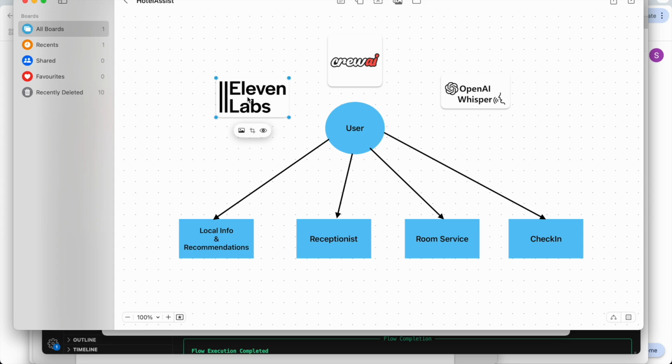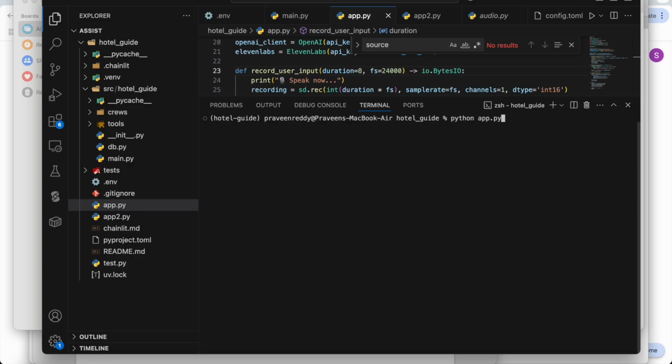So let's go ahead and look at the demo. I'll trigger my code and it will ask me to speak. Then I'll ask the question, it will go to Crew AI Flows, get the information, and speak back again using ElevenLabs.